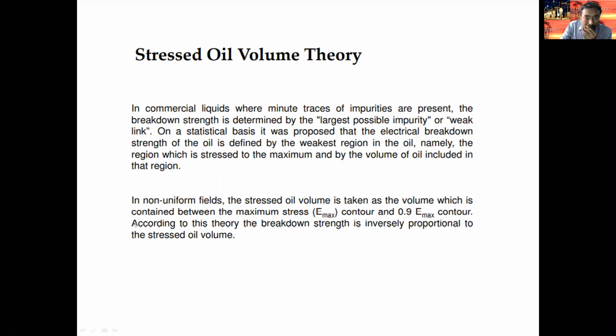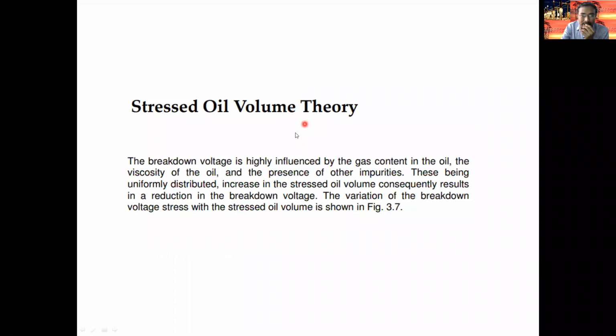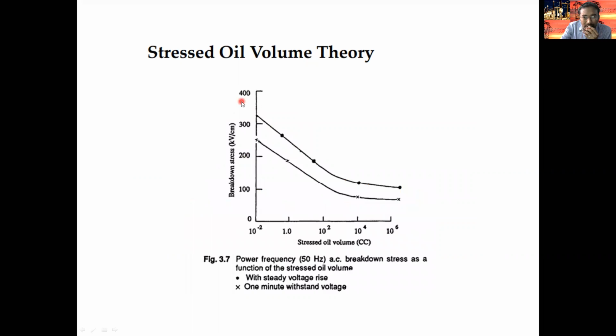According to this theory, breakdown strength is inversely proportional to the stressed oil volume. If the oil stress is increasing, the breakdown strength goes on decreasing. By using this concept, we have to draw one graph. According to the graph, we can understand the concept of liquid dielectric material.